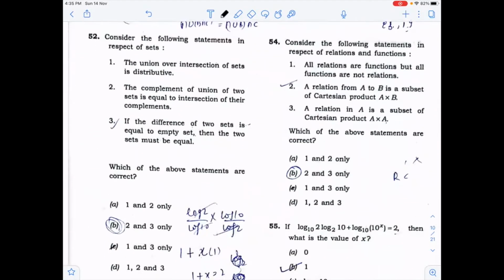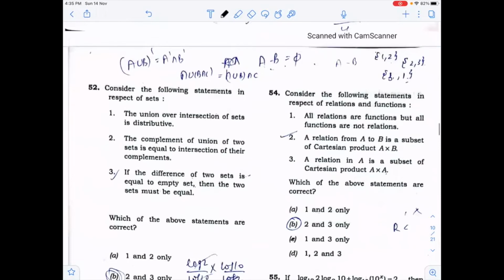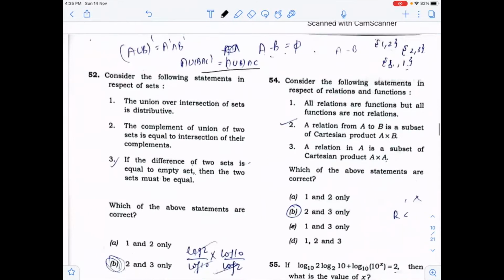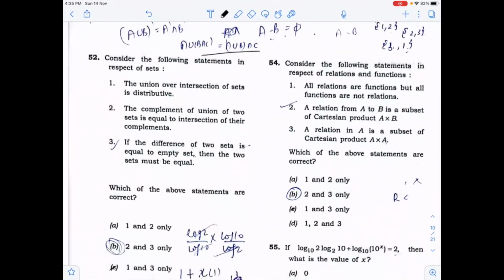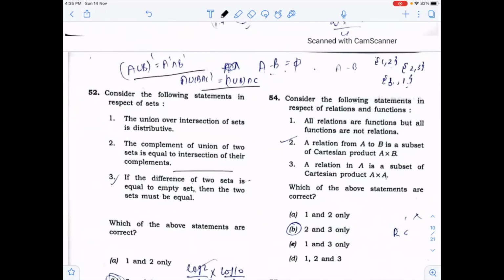Now 52, consider the following statements with respect to sets. The union over intersection of a set is distributive. Sometimes we don't know the property, so with the help of small examples, you can check the results. So that will not come out to be true always. But the complement of the union of two sets, this is De Morgan's law, is equal to A dash intersection B dash. So this is always true, De Morgan's law.